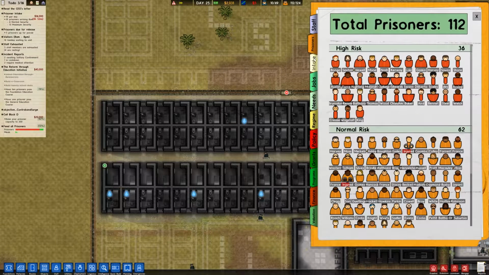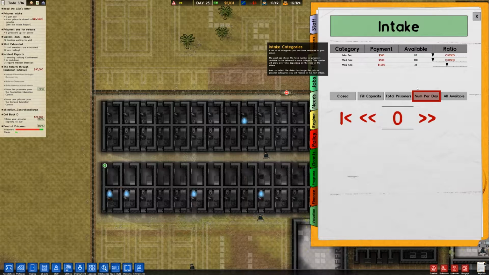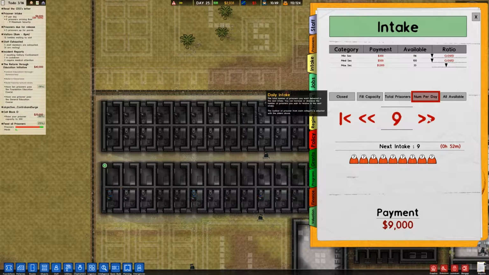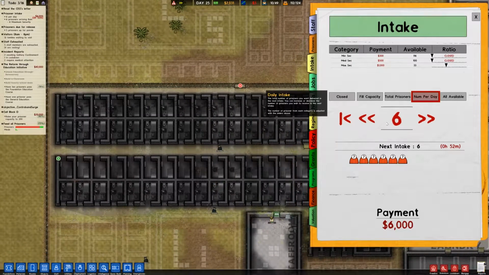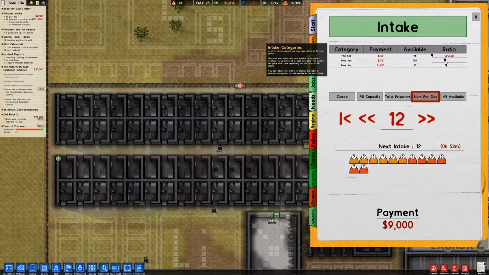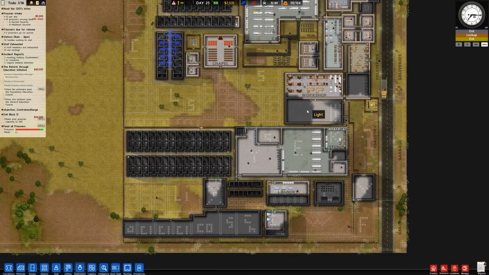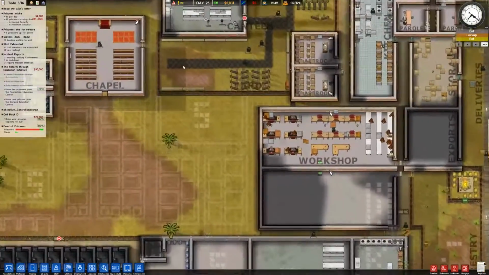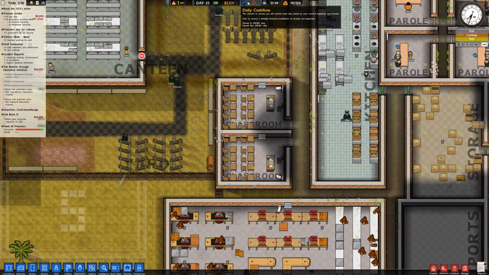Okay, intake. We don't want that many. Let's do this. I'm just going to bring in maximums for now. I don't want to bring in capacity, so let's bring in 6. Do we have room for more medium? Yeah, we have room for more medium. So let's bring in like 12, and we'll make sure some of them are medium. Yeah, like that. Okay, so 9 grand coming at us here. And with that intake, that should solidify us. We should be firmly in the green, or in the black at that point, as far as our daily budget goes.